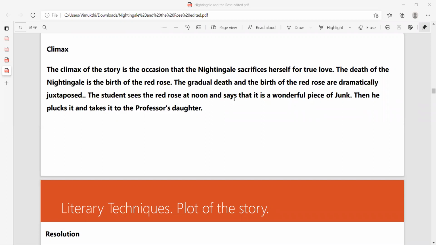As an example, when we refer to dramatic irony, someone is telling that I can believe my friend, my friend is the most honest person that I have ever seen in my life. He is the best fellow that I have ever seen. When he's telling like that, as the audience, we know that he is a robber. So we can have some kind of laughter. That is not sarcasm.